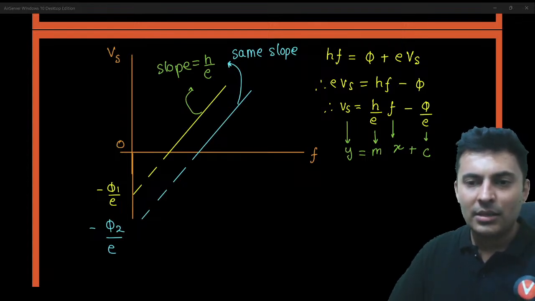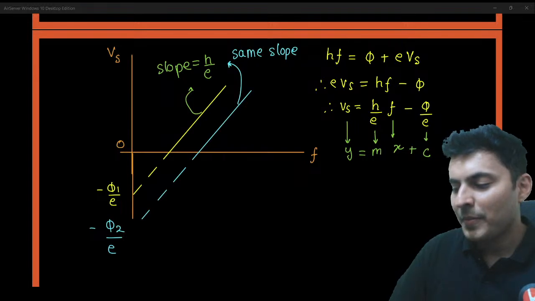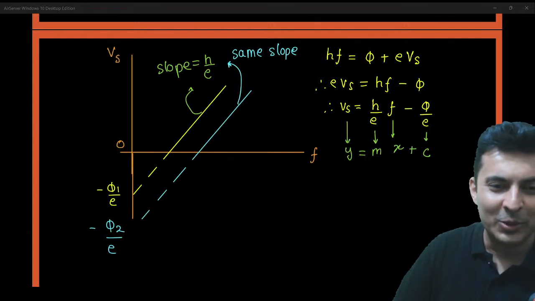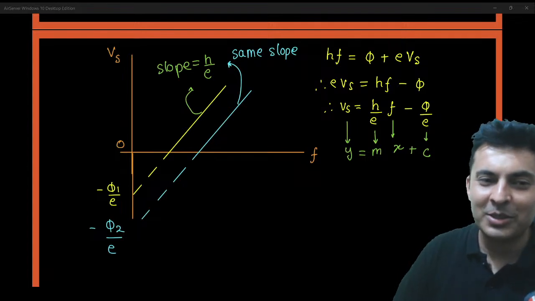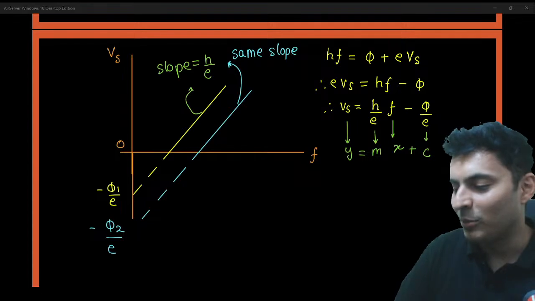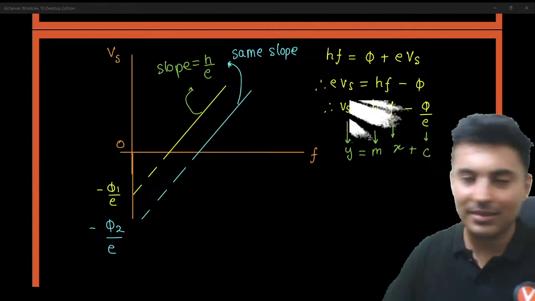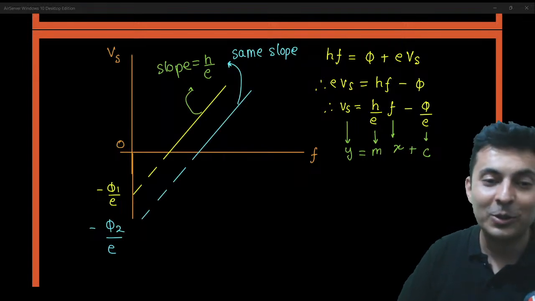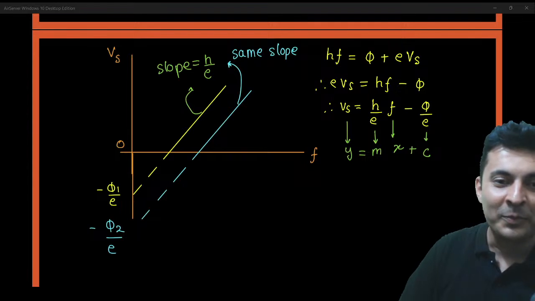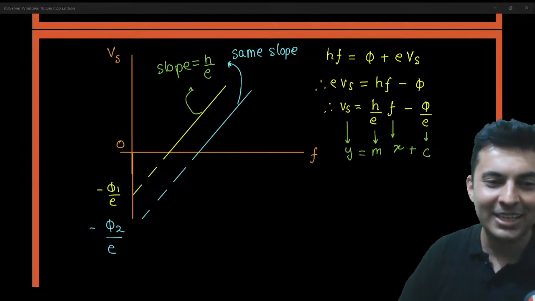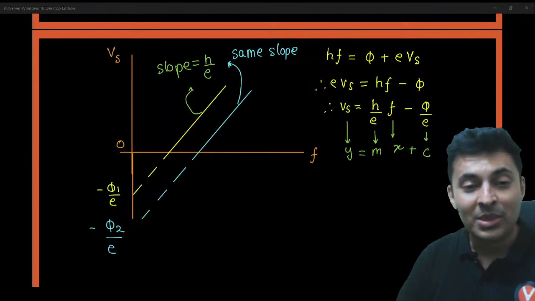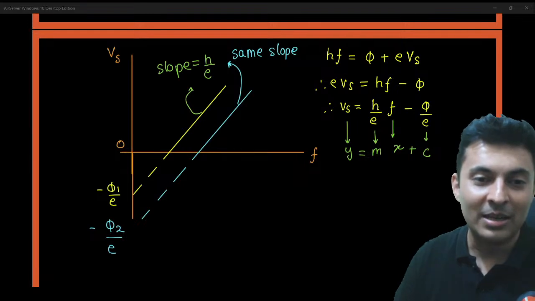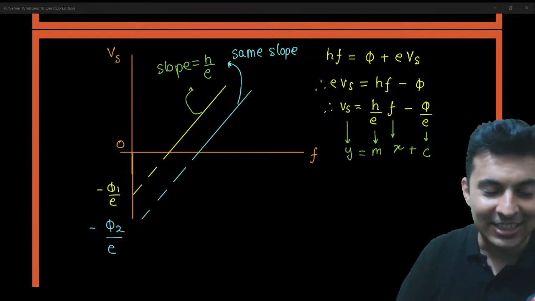Yes. Shefin, will you stop watching the class if I don't take it in smartboard? Will you stop learning? No, right? So please don't worry about the smartboard right now, because what is important is I'm making my best effort to teach. Today, when I wanted to start the session at 5 o'clock, I had arranged for a smartboard, but unfortunately it was not working. And that's why I had to run from that place and come back to the place where I'm staying so that I can conduct the class.